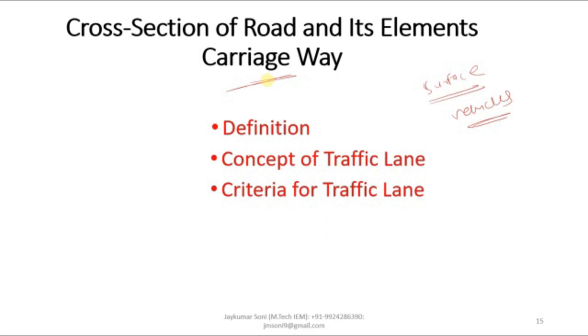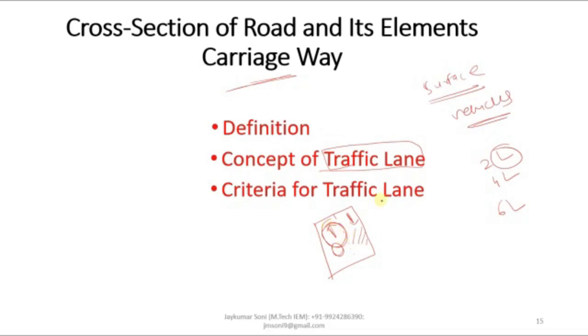Whenever we are discussing the carriageway, we need to discuss the concept of traffic lane. You may have heard many times that this road is a 2-lane road, this is a 4-lane road, this is a 6-lane road. Then what is this lane? Carriageway intended for one line of traffic movement. If this is the road and this is the broken line, vehicles going in this direction will use this part, and vehicles coming from the other direction will use this part. So this particular segment is called a lane.